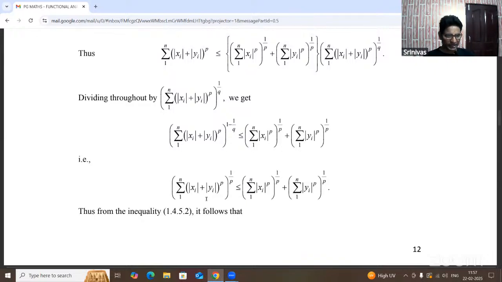So we are getting the result. That is the first equation, and that is the Minkowski inequality. Please rectify: in the given statement the addition is there in between, but in the above statement the addition is not there. Now, that is the Minkowski inequality.